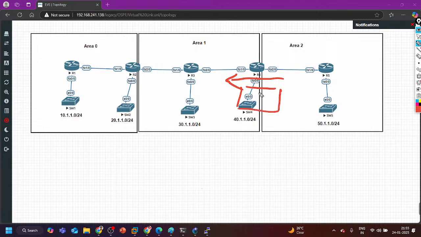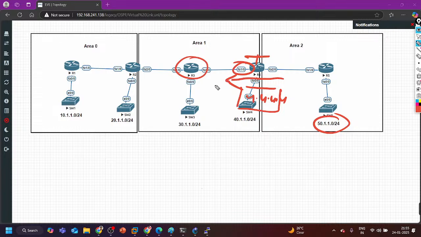Link ID will be the subnet and advertising router ID will be 4.4.4.4. But these routers don't know how to reach 4.4.4.4, so that's why I have advertised it. Now router 3 knows how to reach 4.4.4.4.